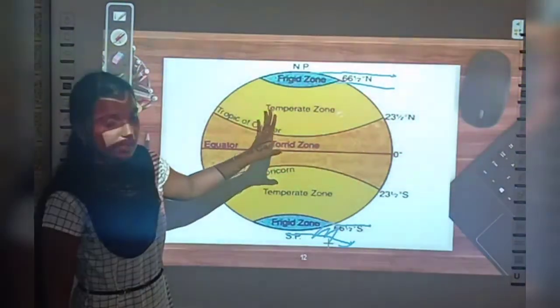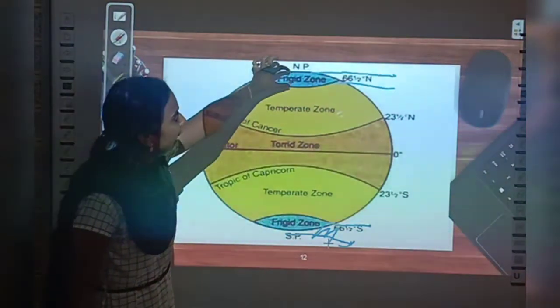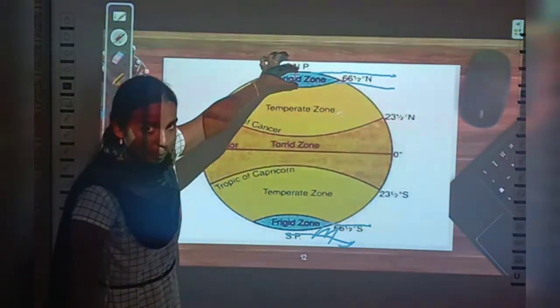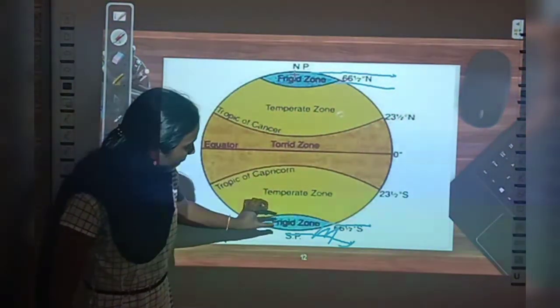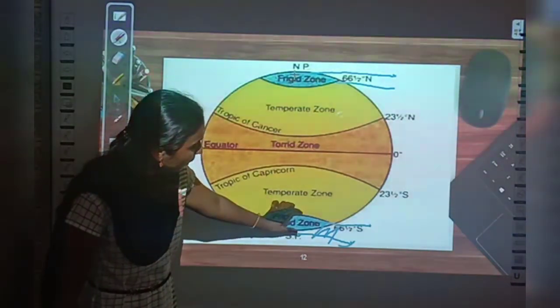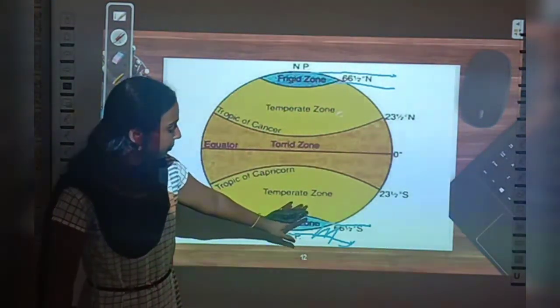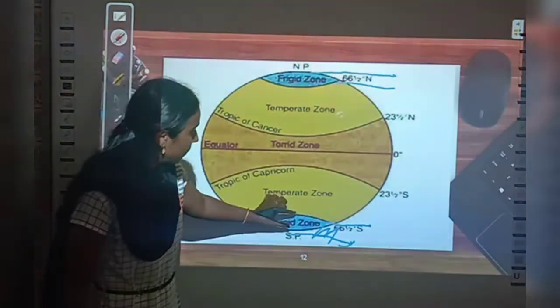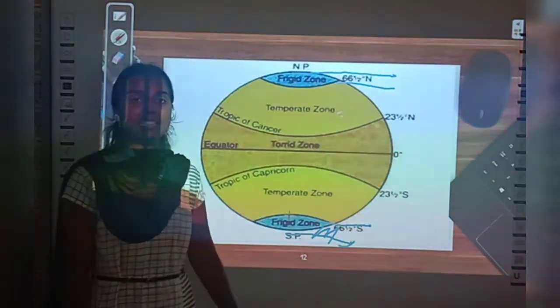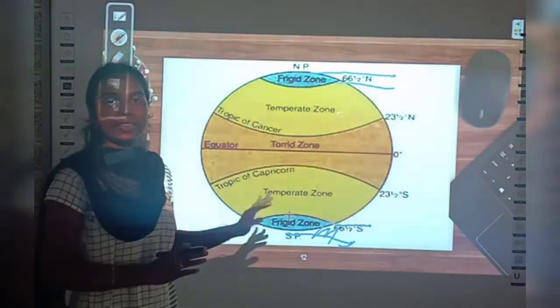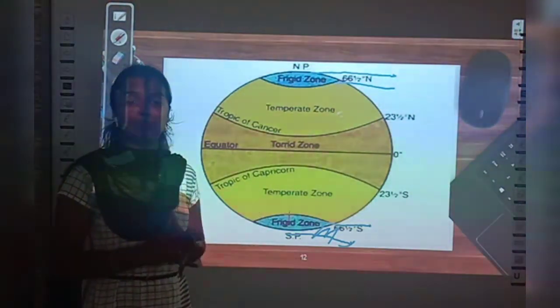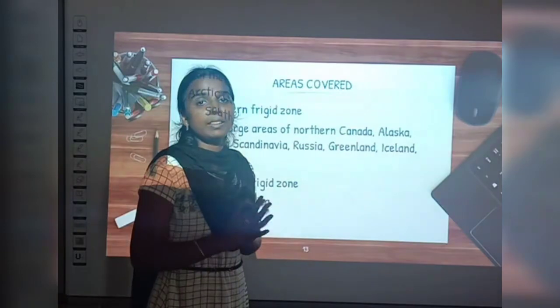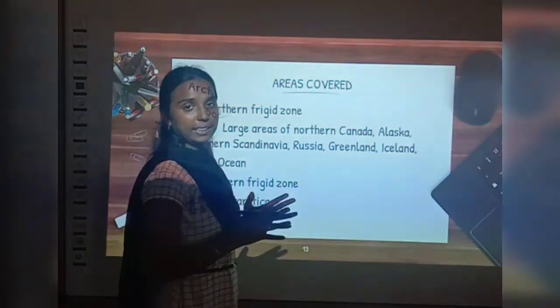And where is the frigid zone located? It is between the Arctic Circle and the North Pole in the northern hemisphere, and in the South Pole, it is located between the Antarctic Circle and the South Pole. Okay. Now you are clear about the location of the frigid zone, right? Now let us see what are the regions covered by this frigid zone.